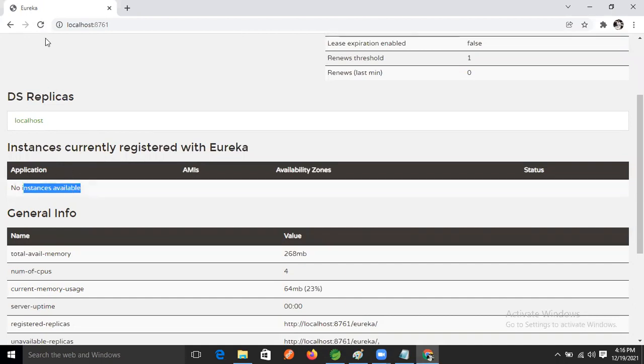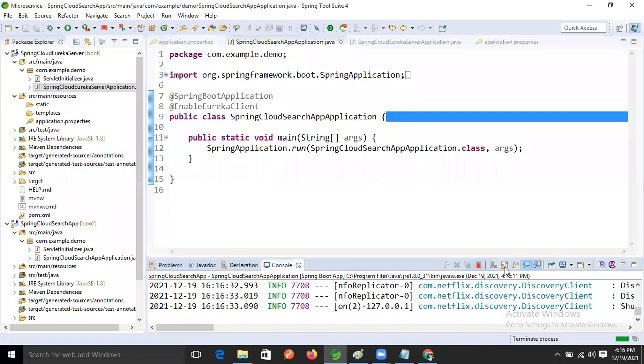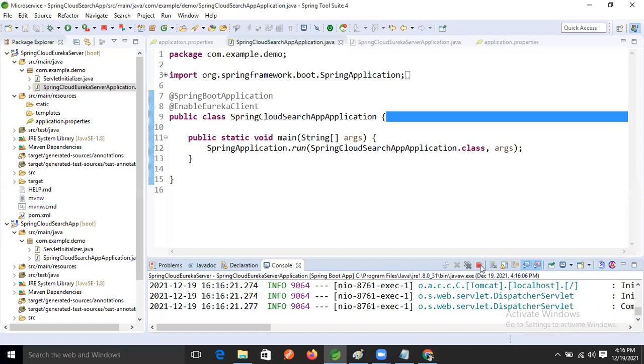No instance is available. Why? One minute. Ravi, can you close the browser and open it once again and then run it? Which one?